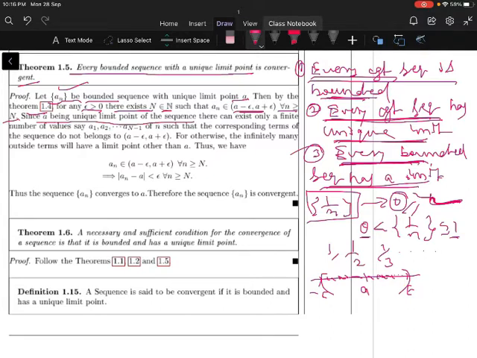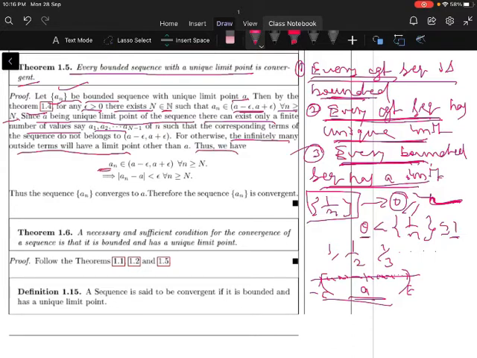There are infinitely many points of a_n inside the interval a minus epsilon to a plus epsilon. Since a is the unique limit point of the sequence, there can exist only a finite number of values a_1, a_2, up to a_{N-1} outside the interval, but the rest of the terms always lie inside the interval. Otherwise, infinitely many outside terms would have a limit point other than a.